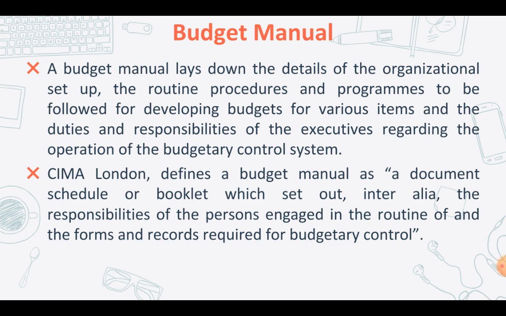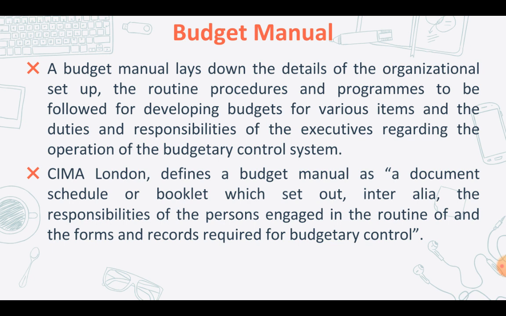Now, the responsibilities and functions of each executive with regards to budgeting will be written down in the budget manual in order to avoid any kinds of duplication or even overlapping of duties, so that other people will not do the same work again. So the different steps and methods for developing various budgets and the methods of reporting the performance against the budget are also going to be mentioned in your budget manual. So in short, a budget manual is just a written document which gives everything relating to the preparation as well as the execution of your various budgets.